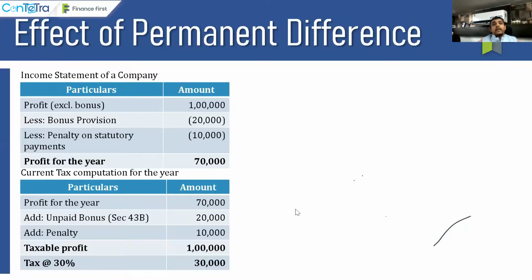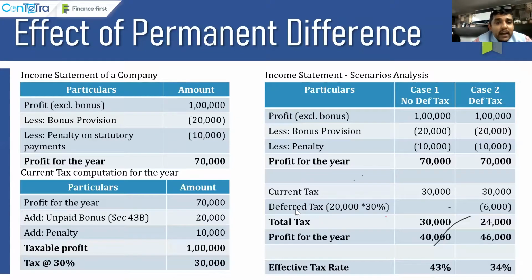In the same example, I have a profit of 1 lakh. I have a bonus provision of 20,000, and there is also a penalty of 10,000, a penalty on statutory payments. And all of us have studied from class 1 that a penalty on any statutory payment is disallowed from an income tax perspective, right? So when we prepare the current tax computation, we start with the profit for the year.